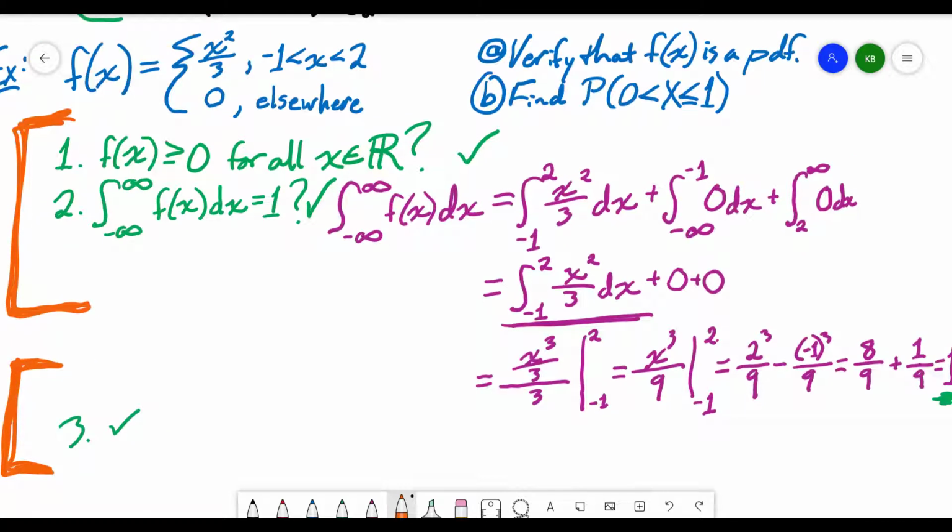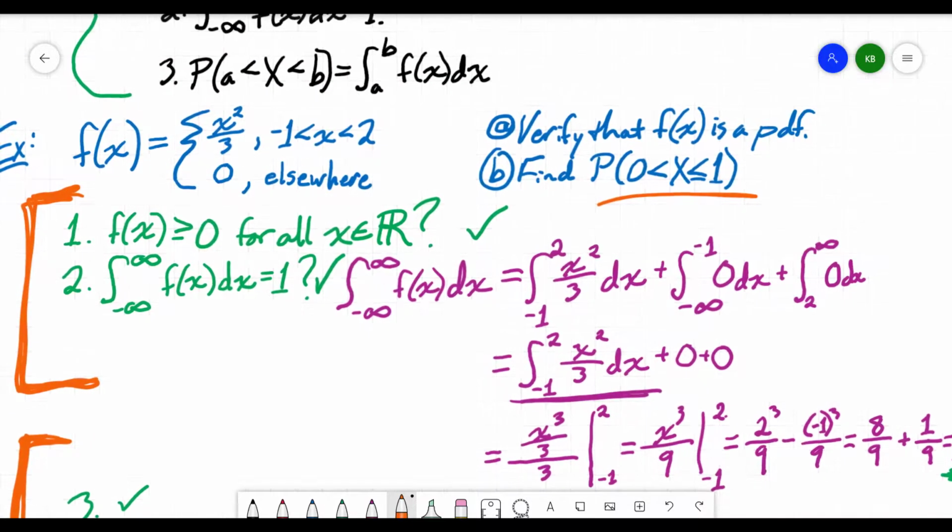Well, the next thing that we were asked to find is the probability that our random variable takes on a value between 0 and 1. So we actually can use this third part of our definition right here to do that. So we're going to take a definite integral from 0 to 1.